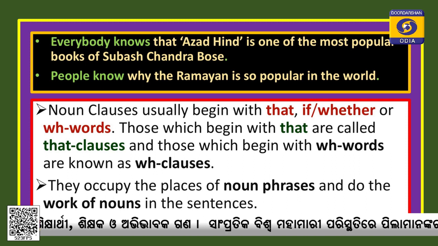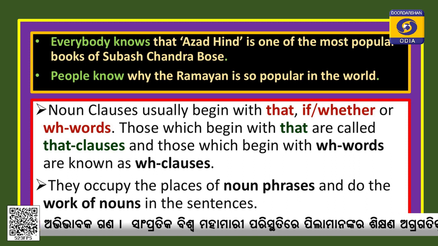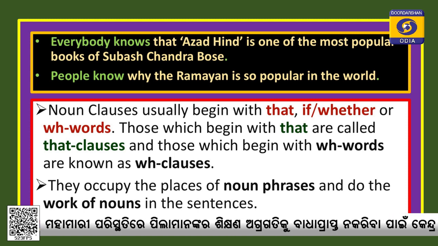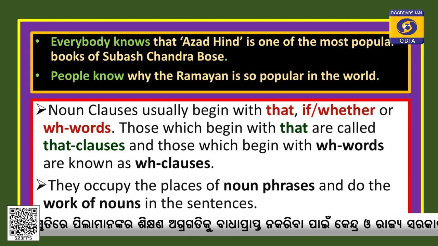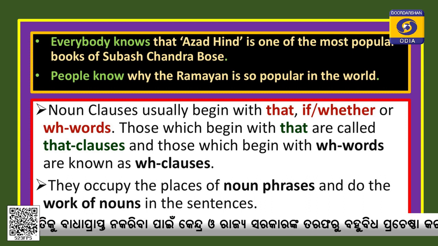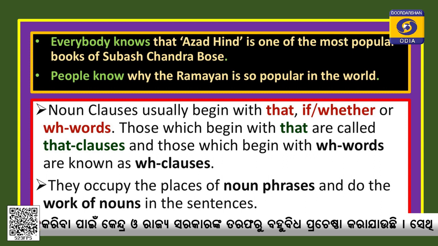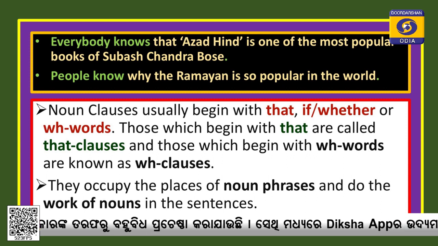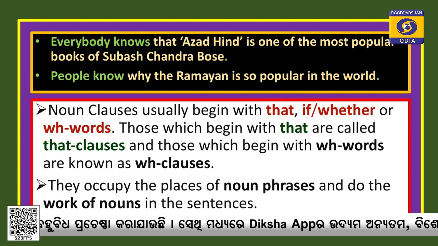So, this is all about the form. When you look at a sentence, if you find any part beginning with that or if or whether or a WH word, you can think about clauses, and if they function like nouns, if they are used in place of nouns, they are noun clauses.